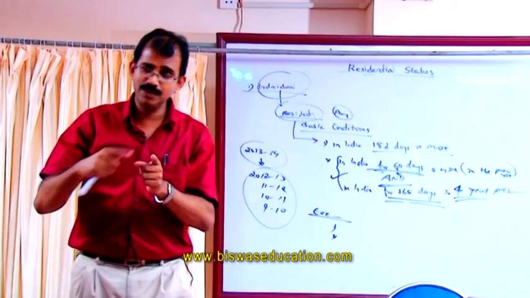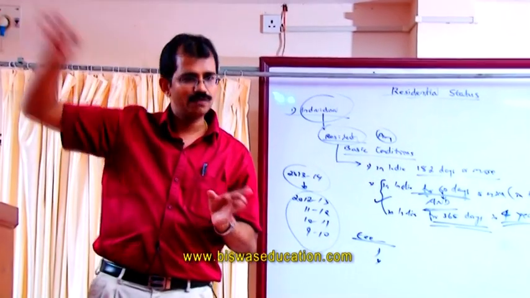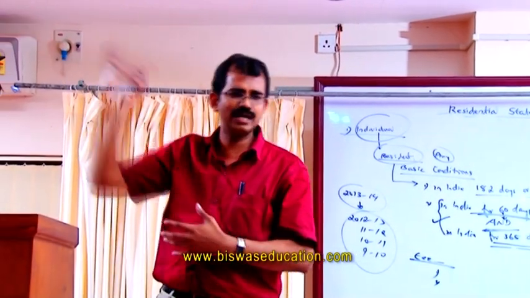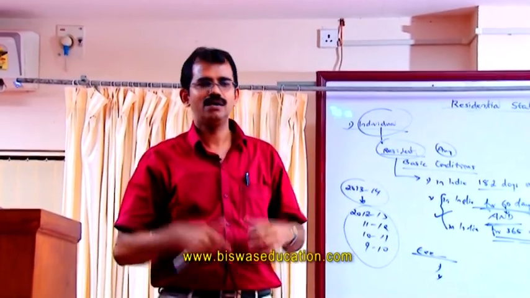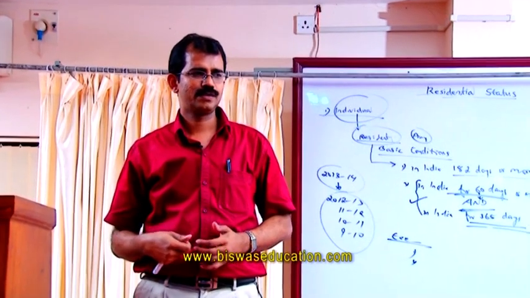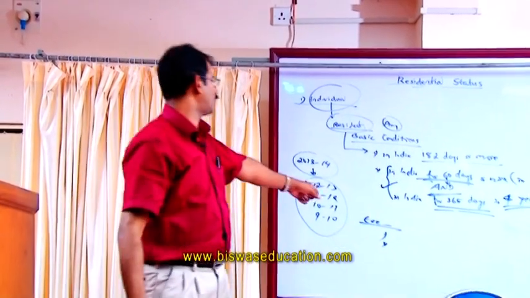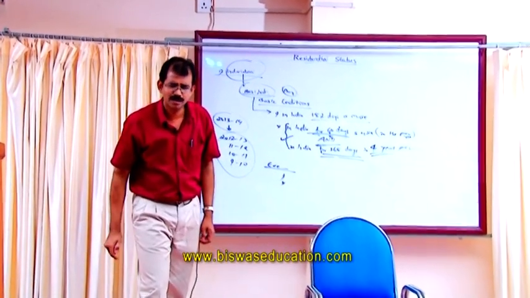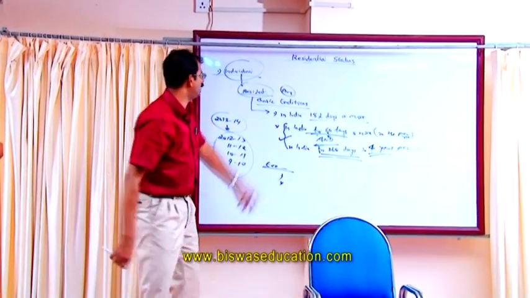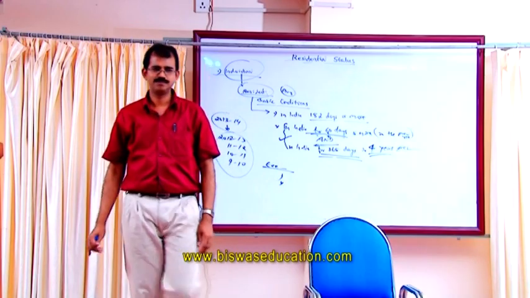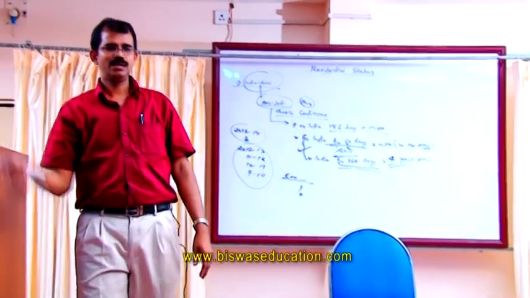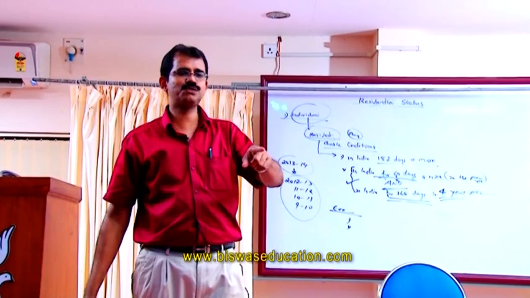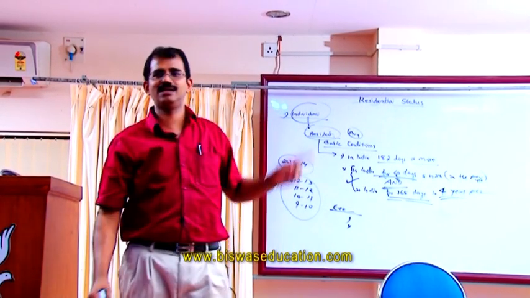That person of Indian origin has gone outside for what purpose? For an employment or for anything, for a vacation, anything. They have gone outside and they have come to India for a visit. And they have been excused or exempted from the second basic condition. What does it mean? In their case, we need not go for the second test. They will be residents if and only if they satisfy the first basic condition.